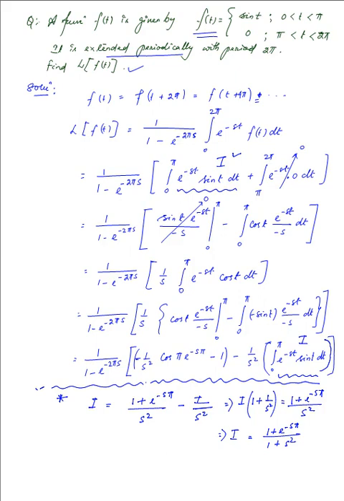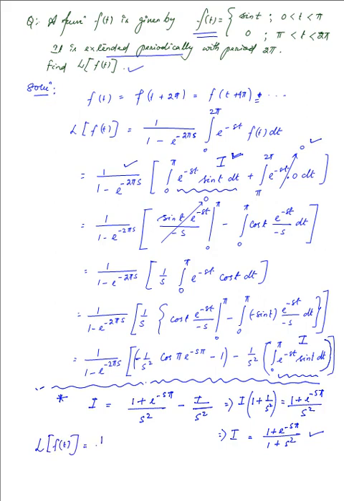because this term went to 0. So in the second step we were left with only the integration I, and that has led us to the value of I to be this much, and that was multiplied by this factor over here, that is 1 over 1 minus e raised to the power minus 2 pi s. So finally we have the Laplace transform that was to be obtained of the periodic function,